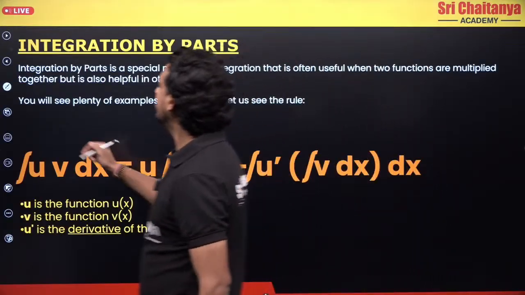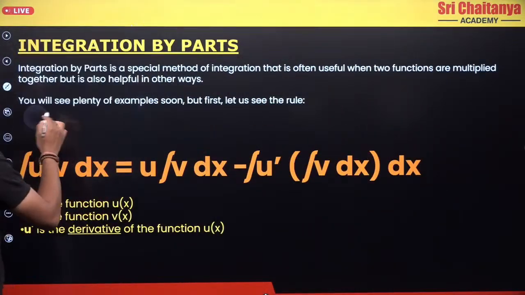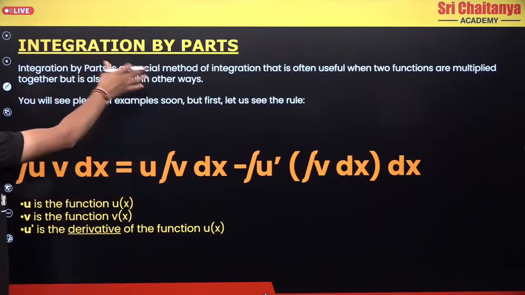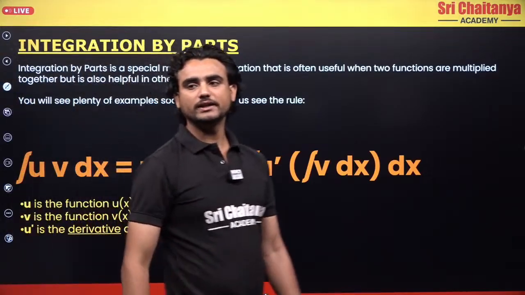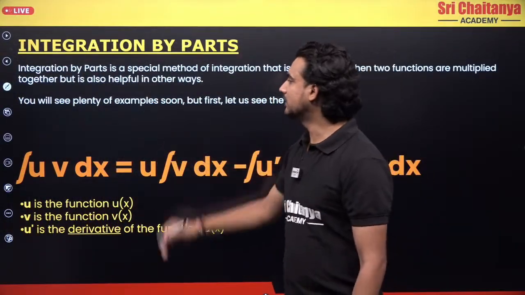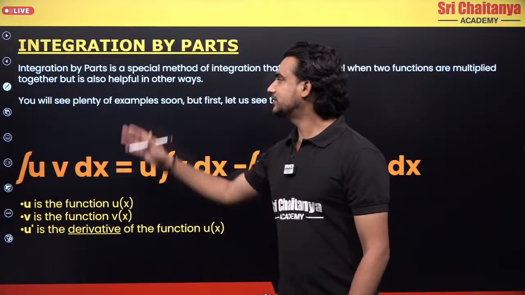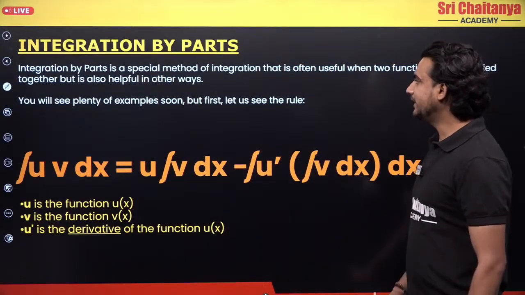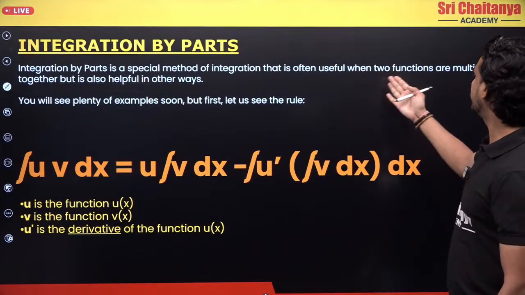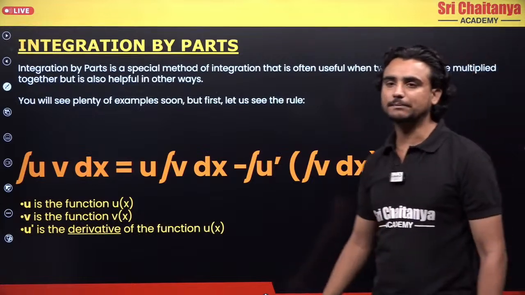So basically we are doing integration, and in this integration there is only one technique, and that is integration by parts. Integration by parts is a special method of integration that is often used when two functions are in multiplication.